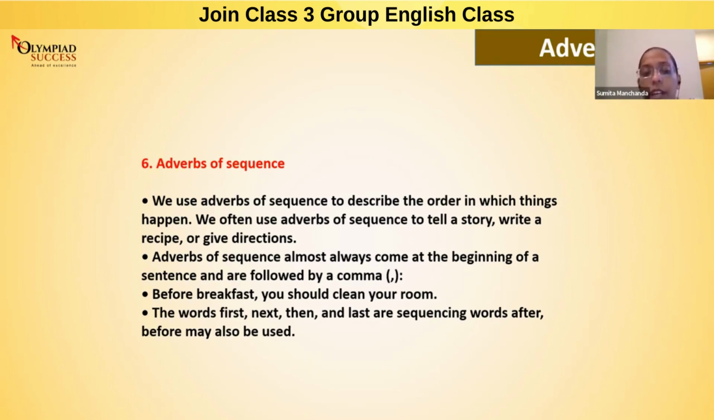The words first, next, then, and last are sequencing words. After and before may also be used. Now, first, next, then, and last are mainly the sequencing adverbs. But if you use after and before, then also the teacher is not going to mark you wrong. Then also it's correct. Okay. Anyone have any question related to adverbs of sequence?